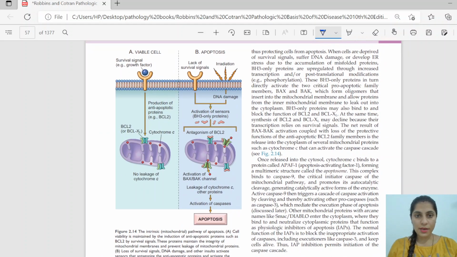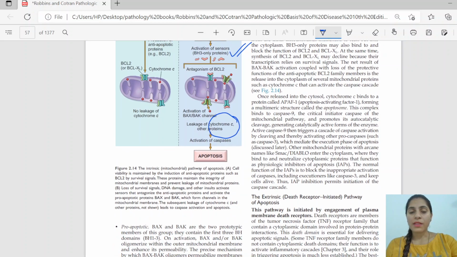So this is another diagram. This is showing apoptosis due to DNA damage. There is activation of BH3 only proteins. These BH3 only proteins keep a balance between the pro-apoptotic and anti-apoptotic. They try to stop the activity of the anti-apoptotic proteins so that the pro-apoptotic proteins can cause the change in the permeability of the mitochondrial membrane, so that the cytochrome C can leak out and activate the caspase pathway.